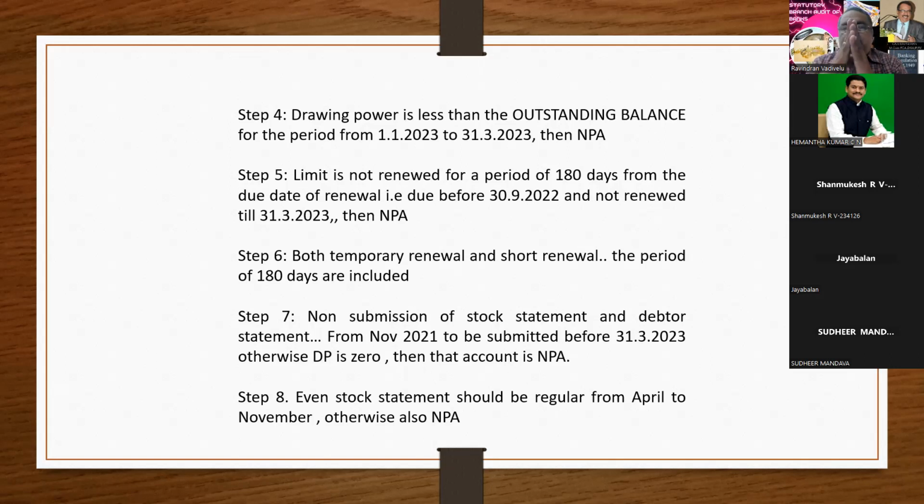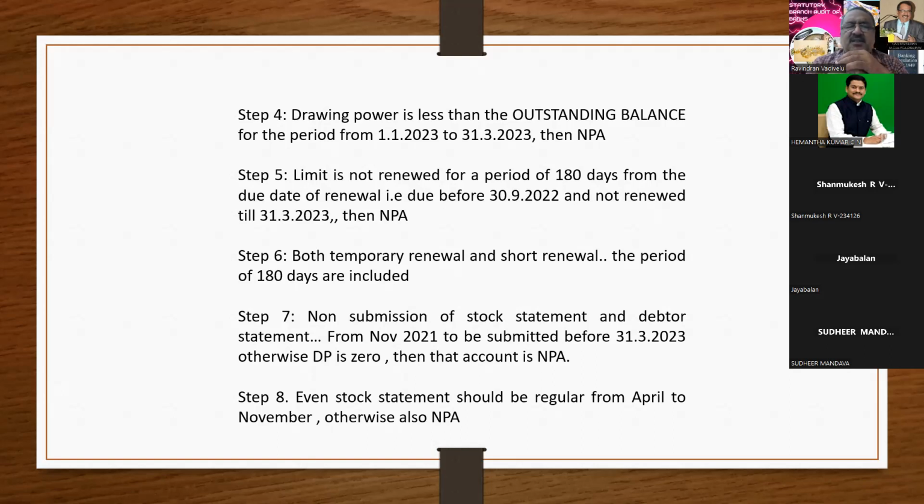Sometimes the party makes a delay in submitting the stock statement or in renewing, but if the limit is not renewed within a period of 180 days from the original due date, then that account has to be treated as NPA.